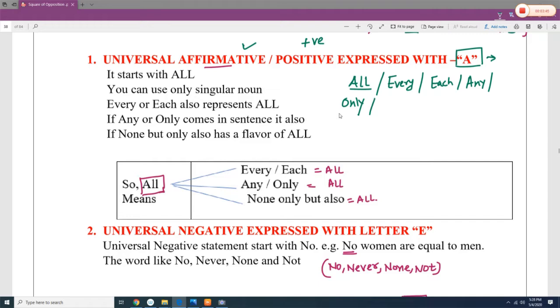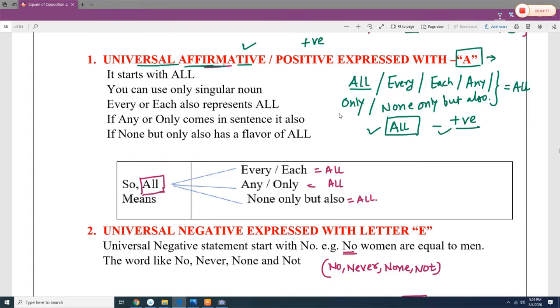To confuse you, sometimes they use none but, or only, but also. All this is equal to all. So first of all, it covers everybody, and it is always positive. When these two conditions are fulfilled, you can say it is a universal affirmative proposition, and it is denoted by the alphabet A.